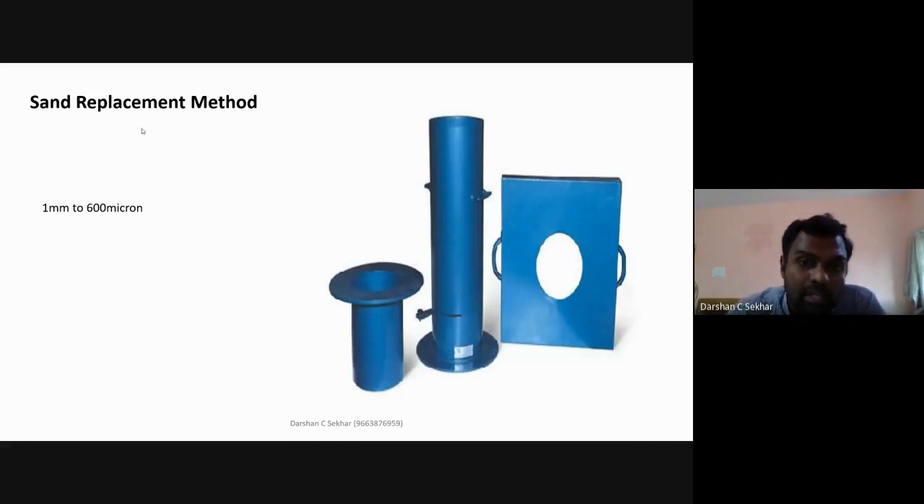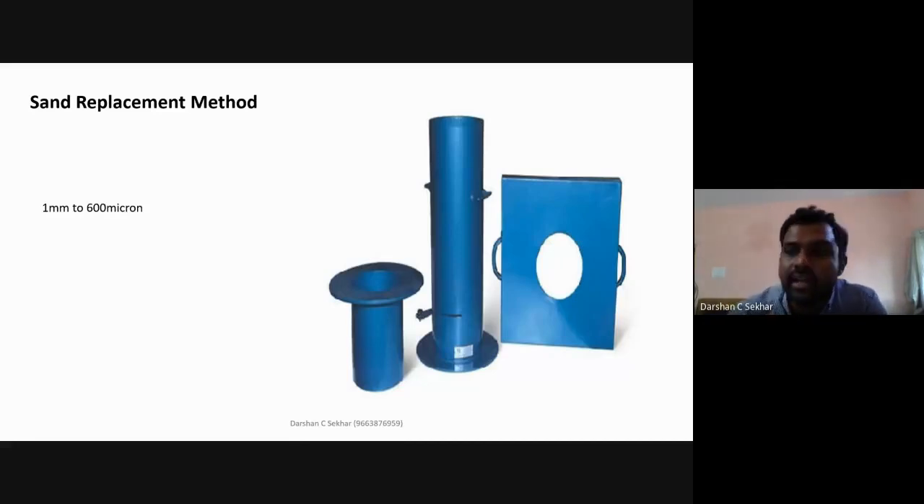In this sand replacement method, there are three things. One is the sand pouring cylinder. Second is the calibrating container or calibrating can. And third is a tray with a hole, a normal tray with a hole. So these are the three minimum equipments that are required here.